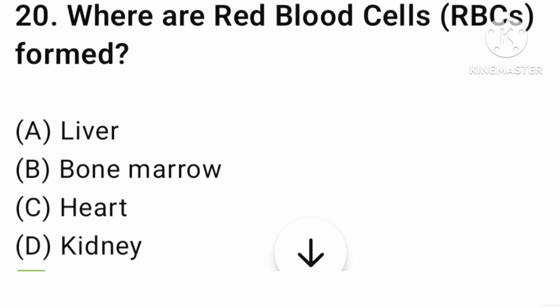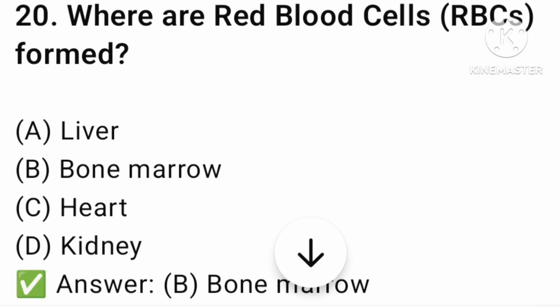Let's find the next question. The next question is, where is the red blood cell formed? Liver, bone marrow, heart, or kidney? The answer is option number B, bone marrow.